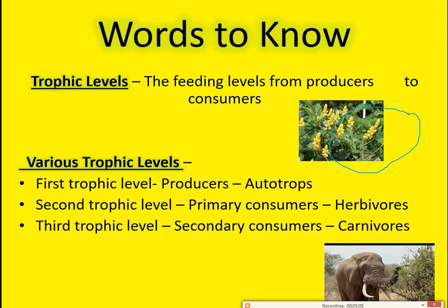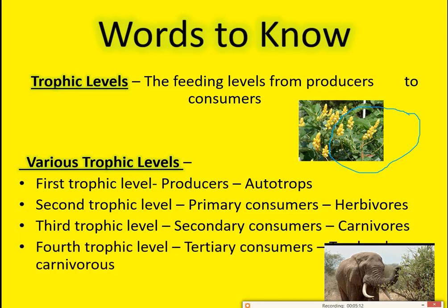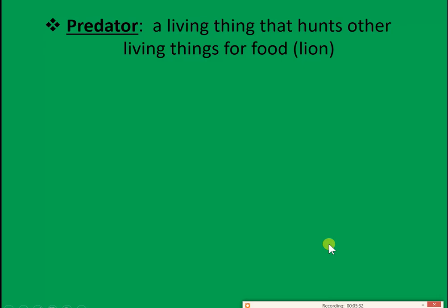The third trophic level depends upon the primary consumers. The fourth is mostly carnivorous ones, depending upon the second and third trophic levels. Like this, there are different trophic levels present in food chains.